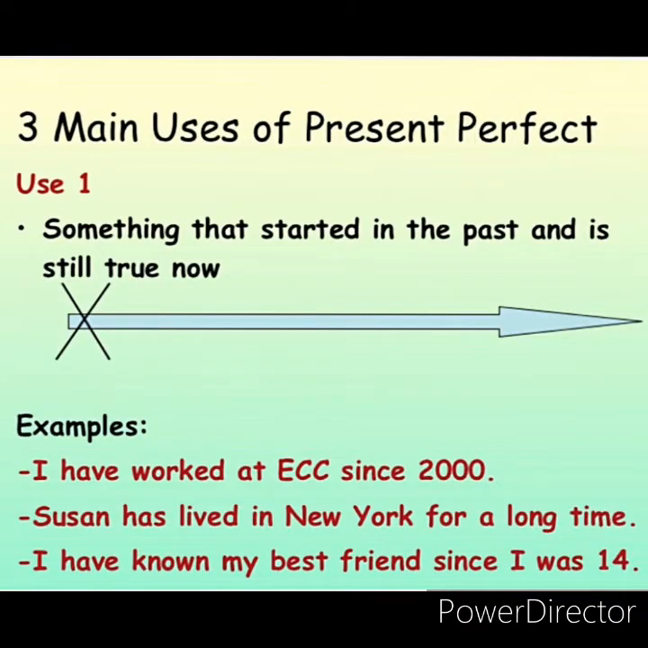Now where to use present perfect tense? It is used when something started in the past and is still true now. For example, I have worked at ECC since 2000. It means I have worked there since 2000 and still I am working there. The action started in the past and is still true now. Then Susan has lived in New York for a long time and still she is living there.